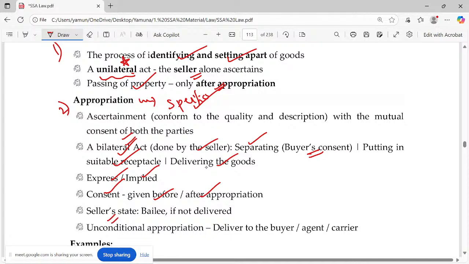And the seller states, yes, please highlight, we will become liable if we do not deliver. Why? If it is appropriated, it becomes specific. It becomes specific means absolute ownership transfer.